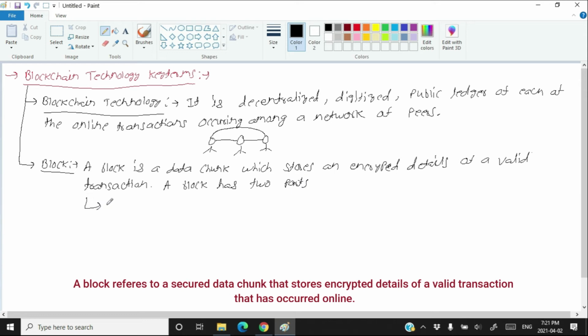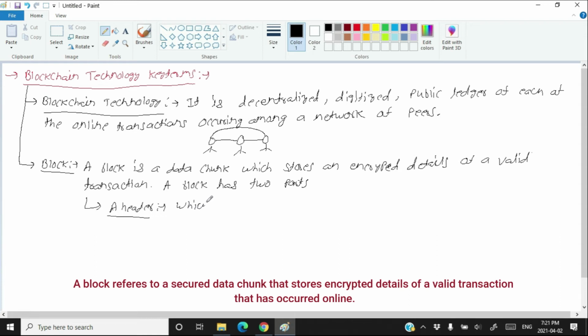The first part is the header. In the header, you have public data for all, data which should be visible to all X, Y, and Z, all the people in the group. Can you tell me what data should be visible to all the people in the group? That is the hashes. The hashes remain in the header.